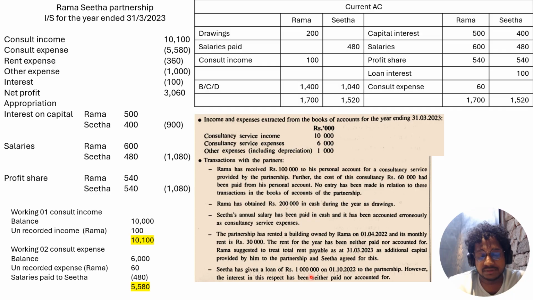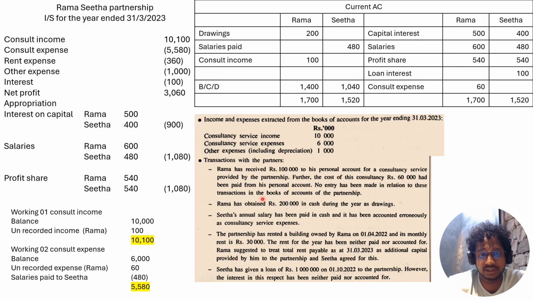So 1 million into 20% for the annual interest is 200. But the partnership obtained this loan on 1st of October, so you have to find the interest only for 6 months. It's 100. So you have to treat that interest as an expense, and credit that interest to Sita's current account, right?